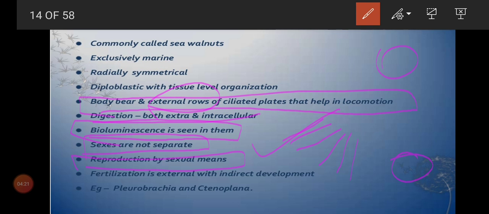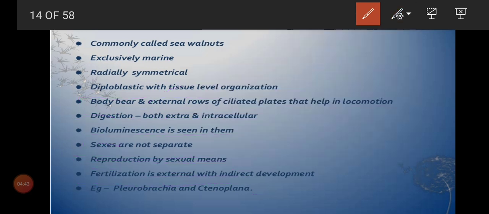And fertilization is external with indirect development. External means sperm and ova come out of the body and fertilization takes place in the water. That's why we call it external fertilization. Indirect development means the zygote divides and forms a larva to adult. And what is the example? Pleurobrachia is the common example for this group.